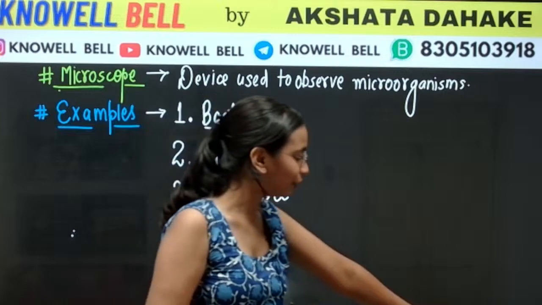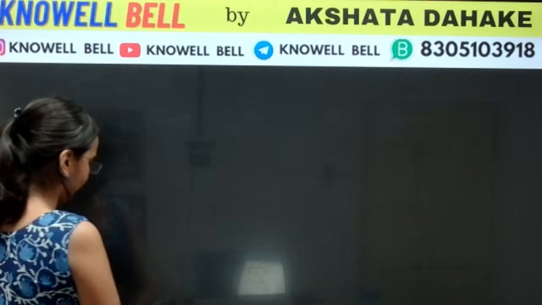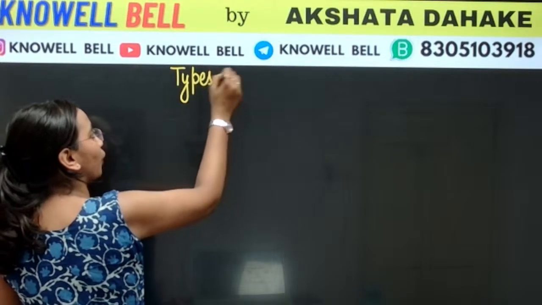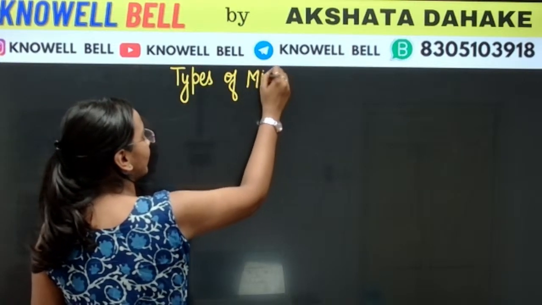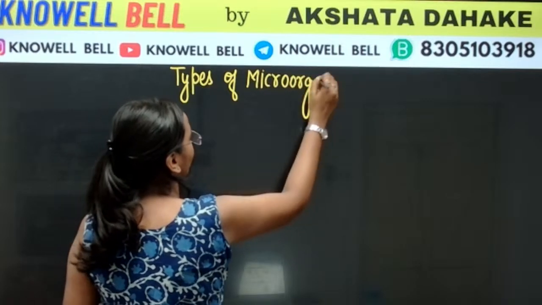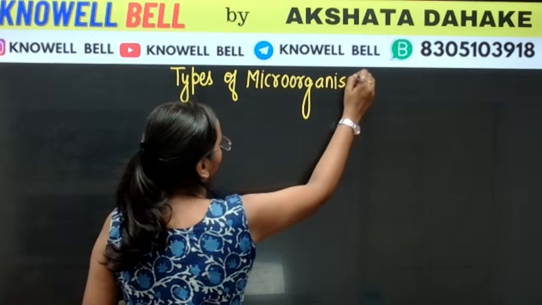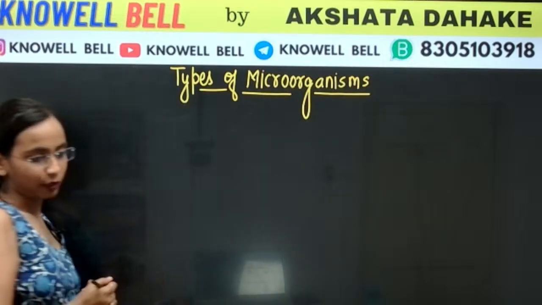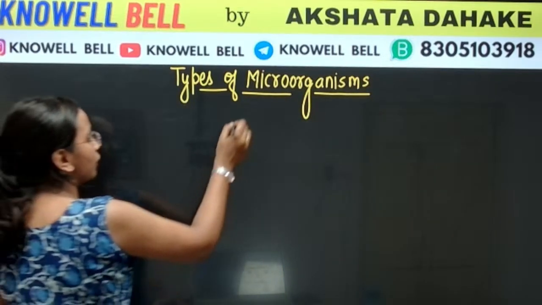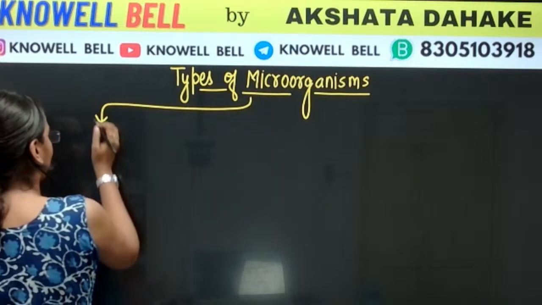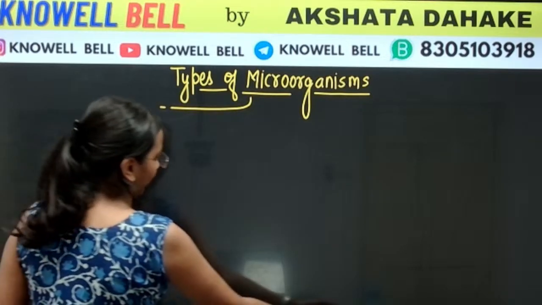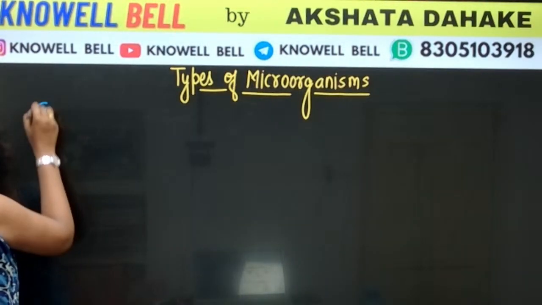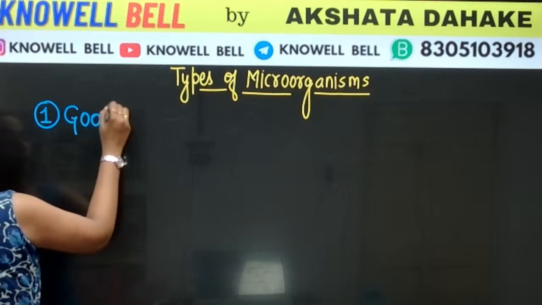Now, further, if we want, what can we do? We can classify the microorganisms into 2 types. What are the 2 types of microorganisms? Let us have a look at them. The first kind of microorganisms that we have are good microorganisms.